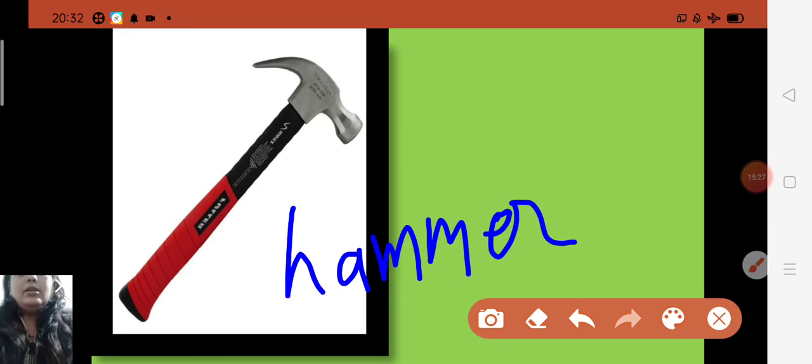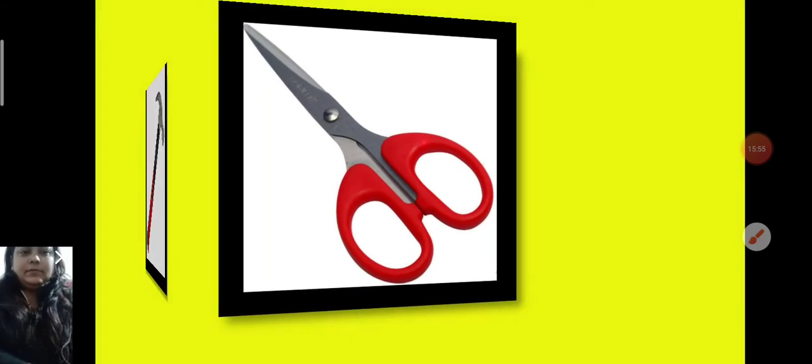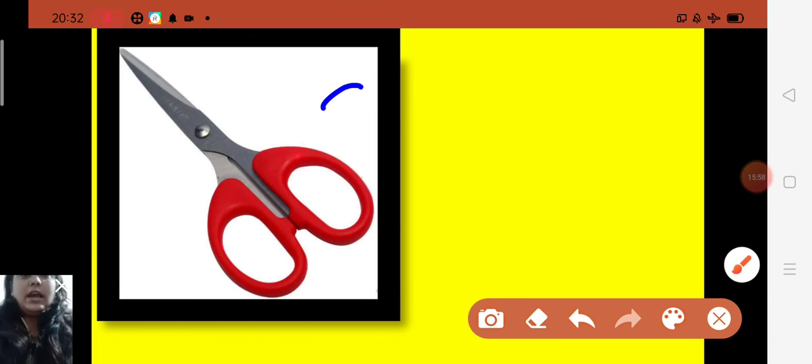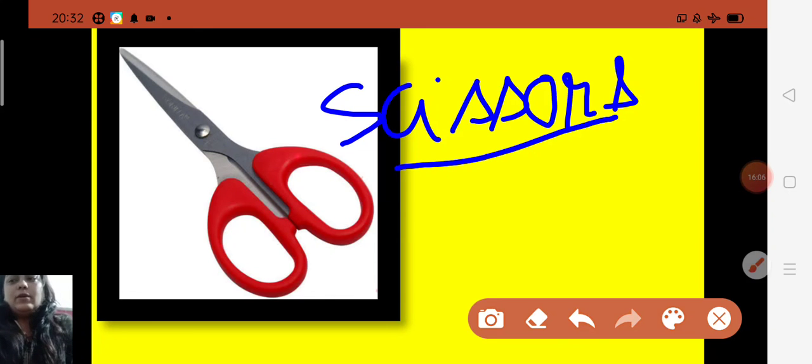Now, after that, this is the picture of a hammer, spelling H-A-M-M-E-R. Hammers are used for general carpentry, framing, and nail pulling. We use different types of hammers like the claw hammer, ball peen, and also the club hammer. So in one line you can say a hammer is used to drive in nails. Okay, children.